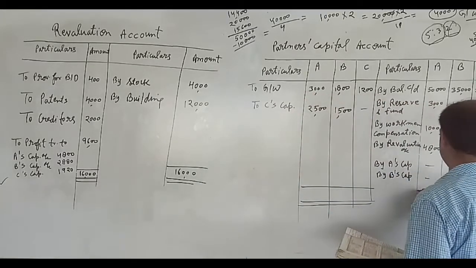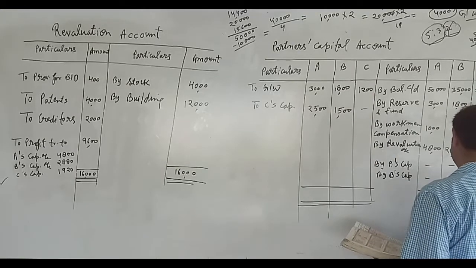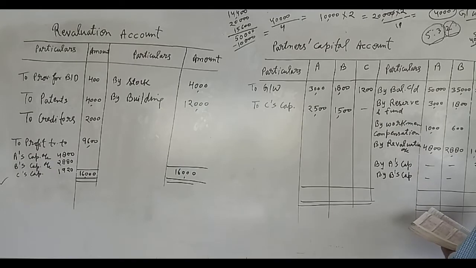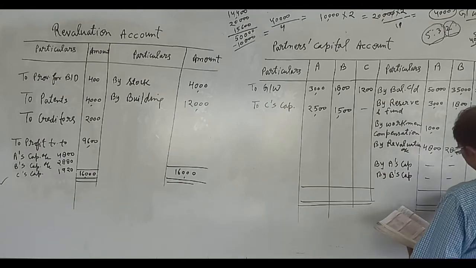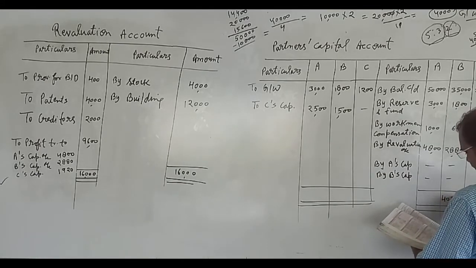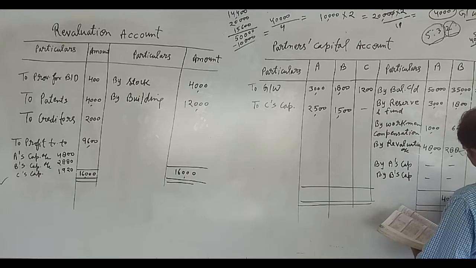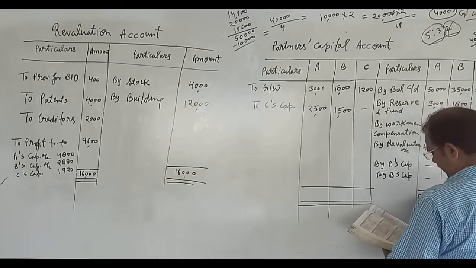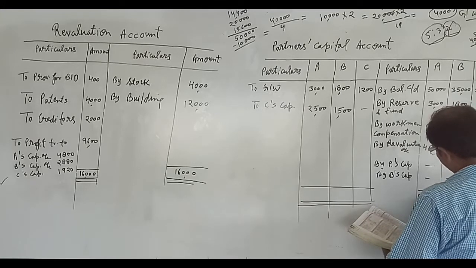After doing this, we will find the balance. Okay. Here the total will come 32,520, and here the total will come 40,280, and here we will write 58,800.